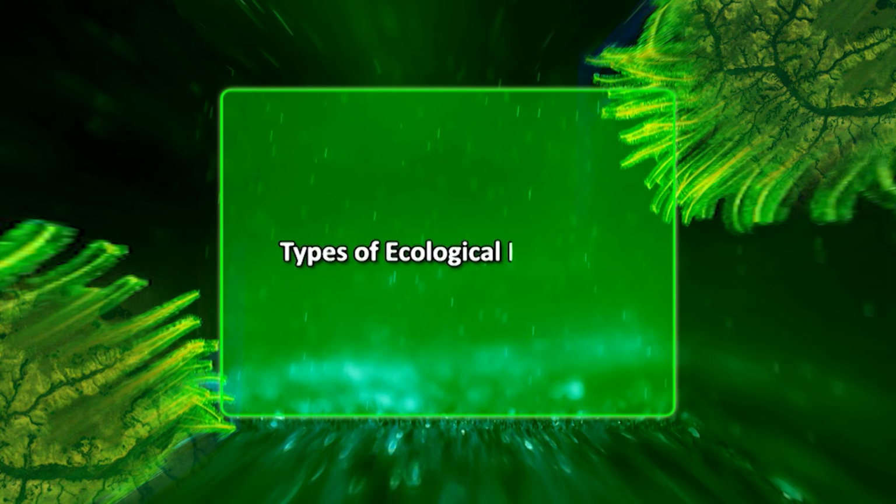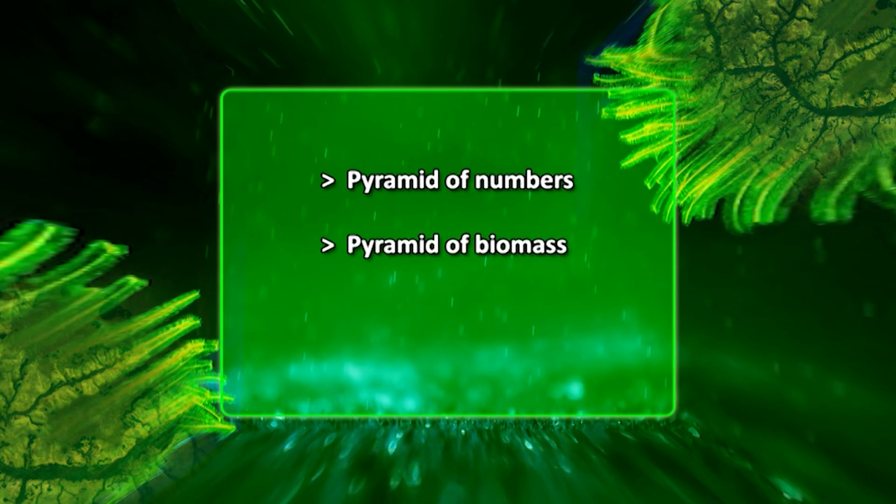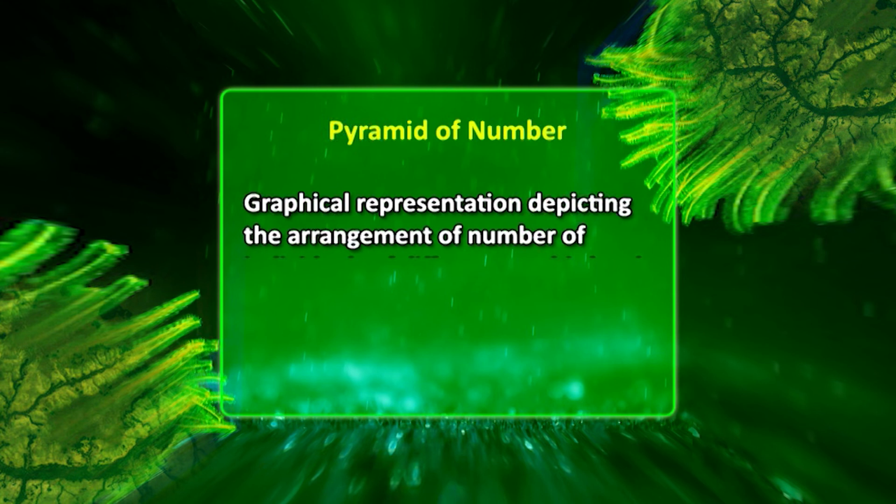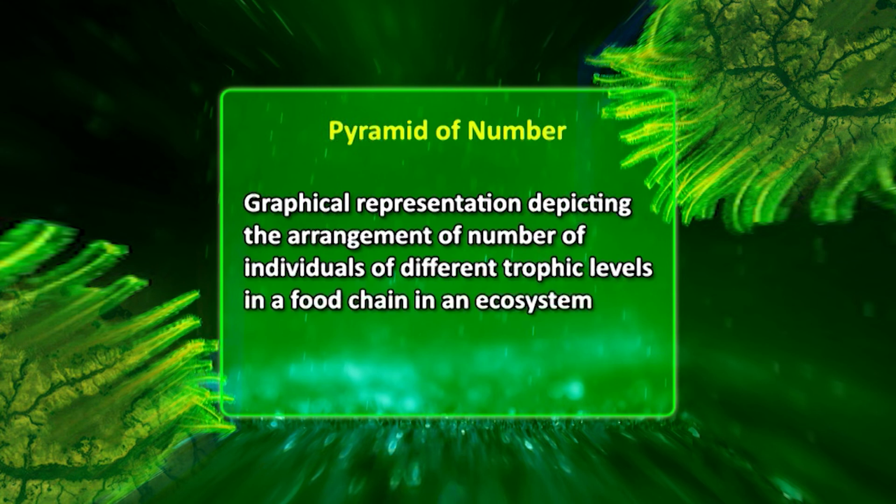Types of ecological pyramids. Ecological pyramids are of three types, viz. pyramid of number, pyramid of biomass, and pyramid of energy. Pyramid of number is a graphical representation depicting the arrangement of the number of individuals of different trophic levels in a food chain in an ecosystem.